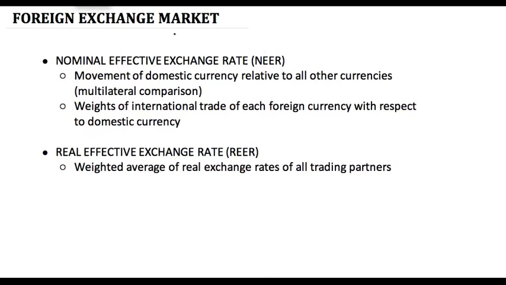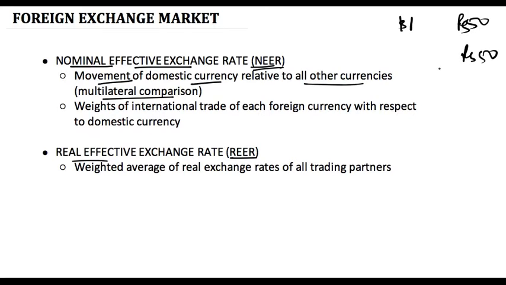Let's come to the other two terms which are important in the foreign exchange market. These are nominal effective exchange rate, or NEER, and REER, which is real effective exchange rate. These are normally asked in the interview as well. It's important to understand what they are. They differ from the nominal and real exchange rate very minutely. Nominal exchange rate is the movement of domestic currency related to all other current currencies in the entire world. So in nominal exchange rate, we compared only dollars and rupees, but in nominal effective exchange rate, we are comparing rupees with all other currencies in the rest of the world.